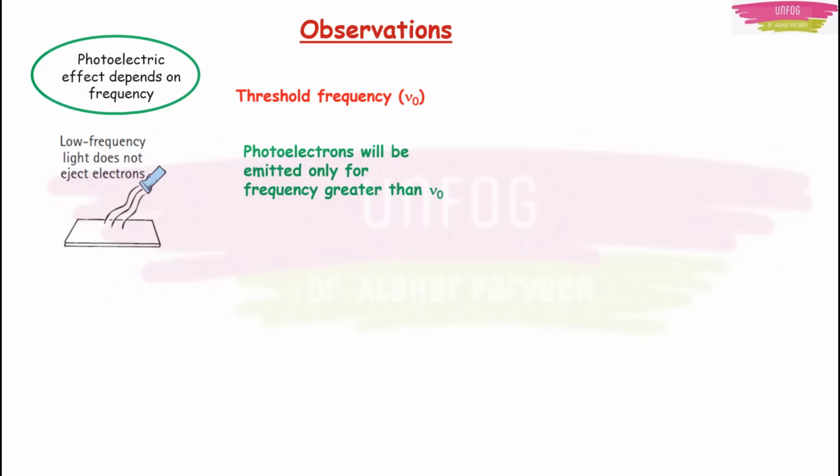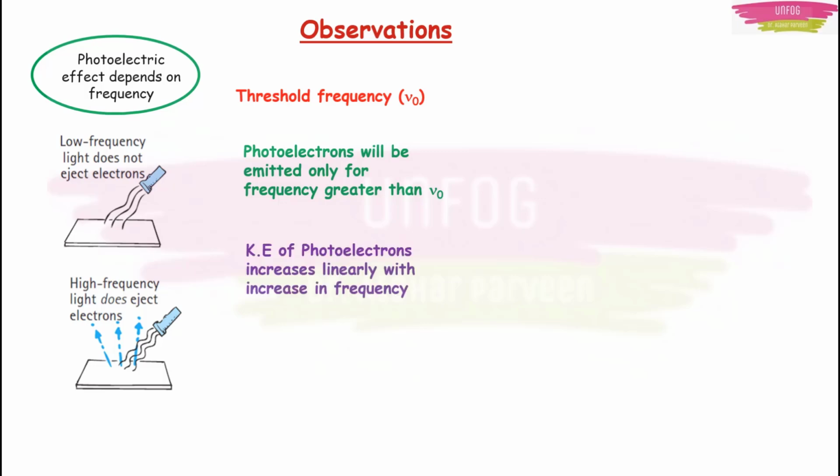If the frequency of the light incident on the metal is less than this threshold frequency, then the photoelectrons will not be ejected. So if you have high frequency, then photoelectrons will be ejected with higher kinetic energy. Here the kinetic energy of photoelectrons will increase linearly with increase in frequency.